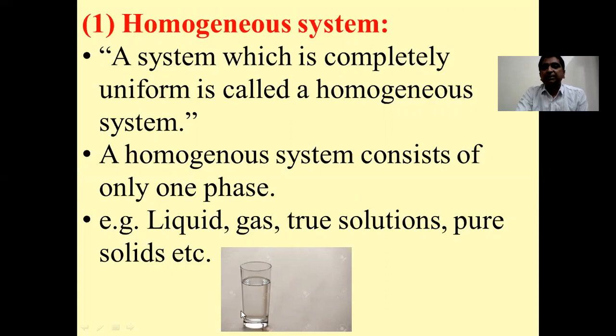See the first example here, a simple example: a glass. We have taken a glass and some pure water is added to it. Now that becomes a homogeneous system because the system consists of only one phase, the liquid phase. So a homogeneous system is a system which is completely uniform, and this system consists of only one phase. Remember always, the number of phases in a homogeneous system is only one.